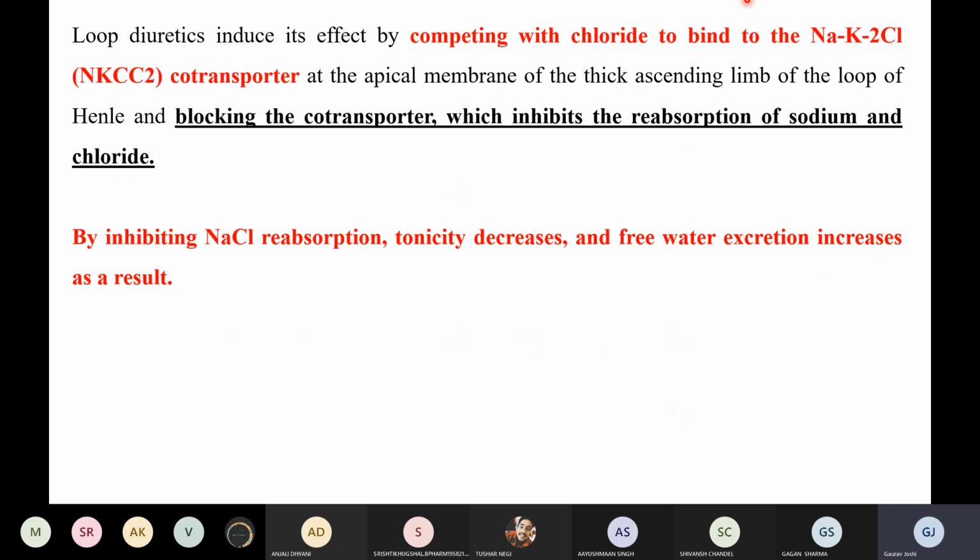So when it does not allow the chloride to bind to the pump, what will happen? The sodium along with it could not go inside to the blood via this co-transporter. अब होगा क्या? अब अगर क्लोराइड आयन नहीं है, for example, see, when we talk about the pump, we either require the exchange of ions or we require the symporting of the ions.